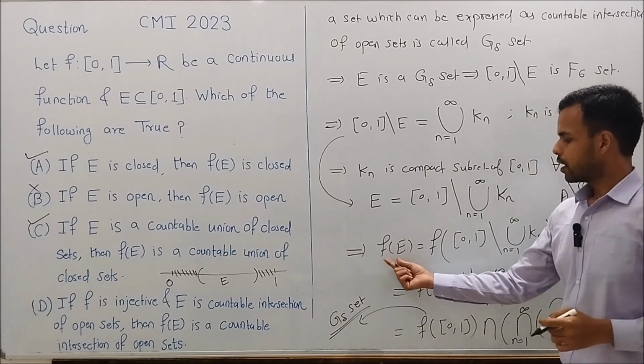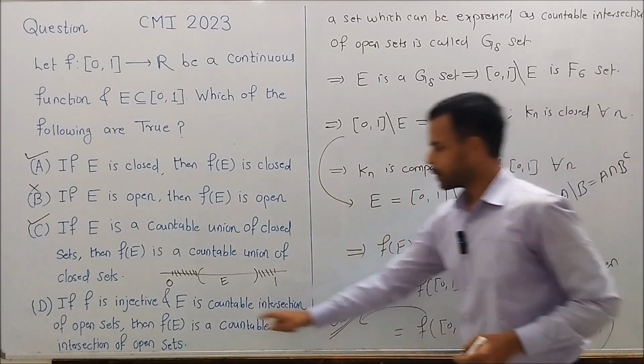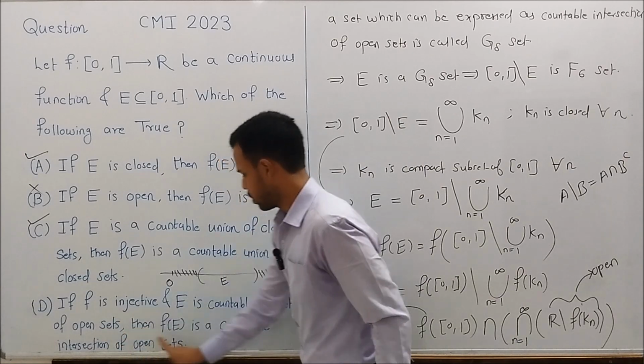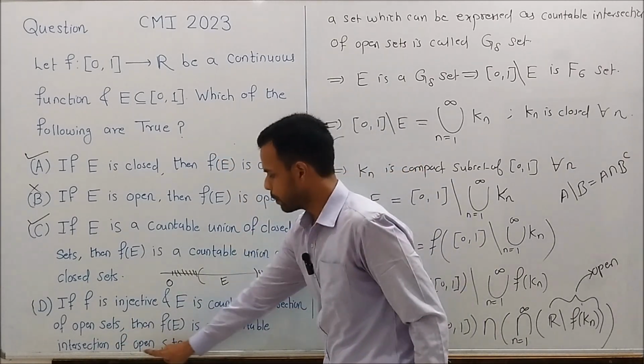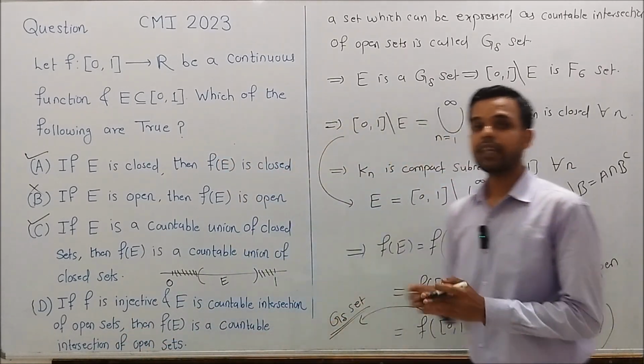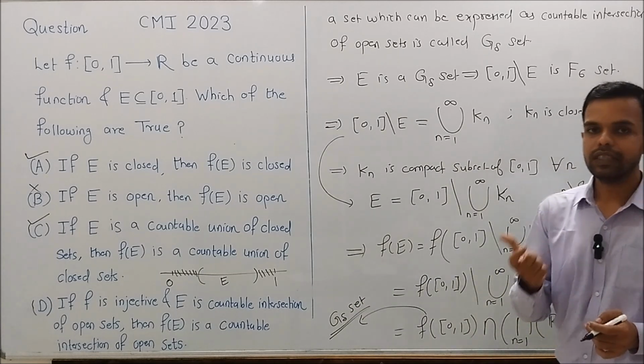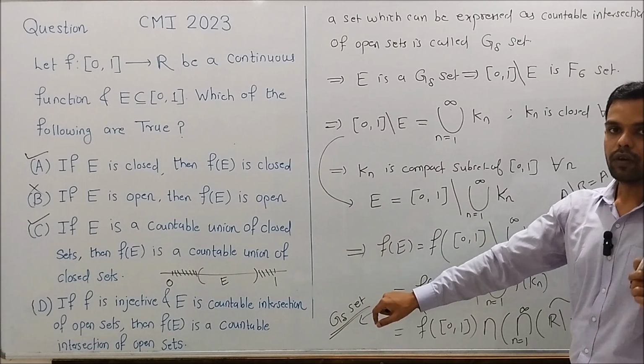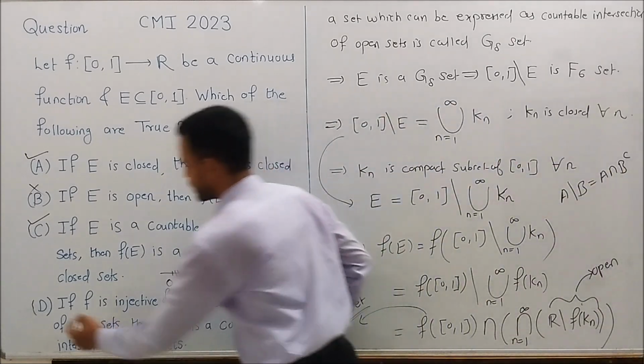So F of E can be expressed as a countable intersection of open sets. That is, F of E is a G delta set. So the statement in D is also a true statement. So we mark it as correct.